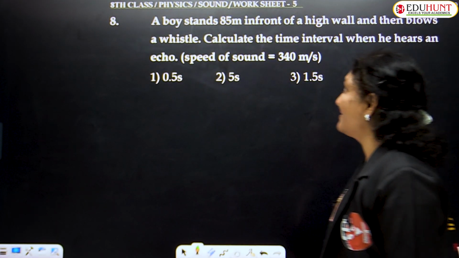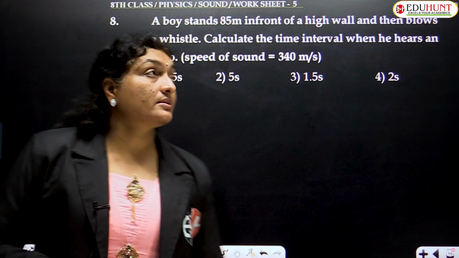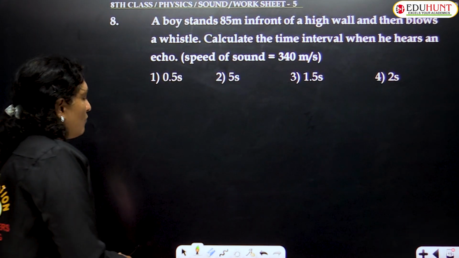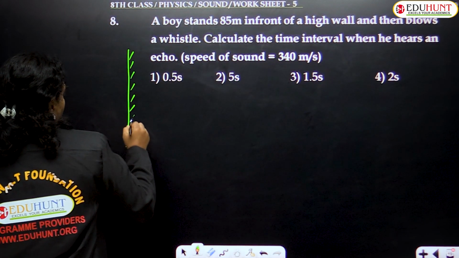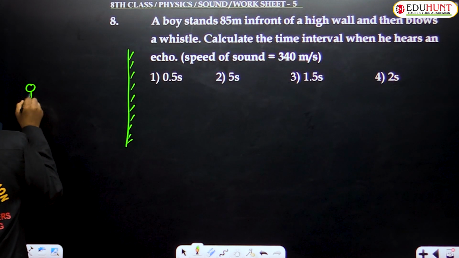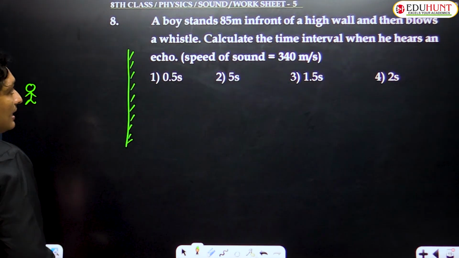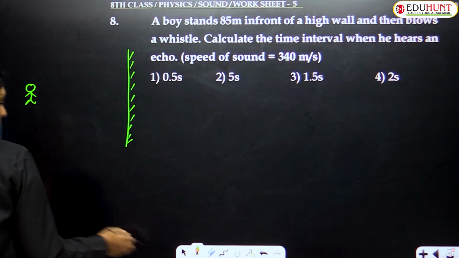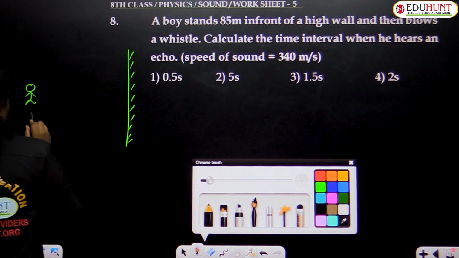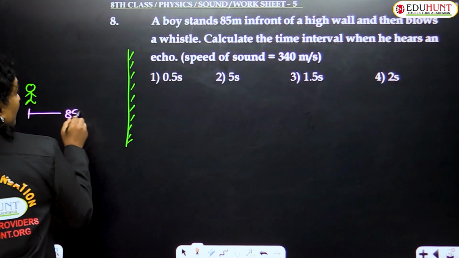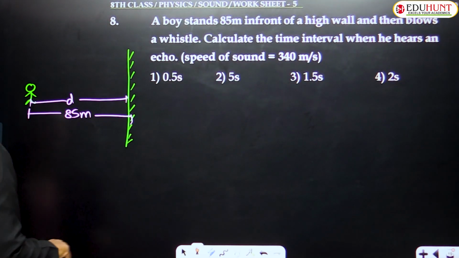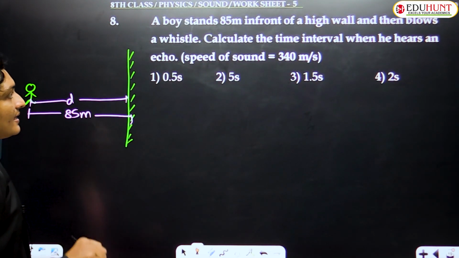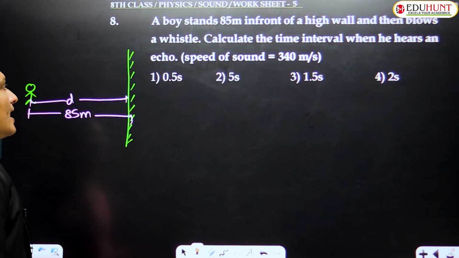Yes. A boy stands 85 meters in front of a high wall. So what is given? A high wall is there. In front of that high wall, a boy is there. Okay. And then what is the distance they have given you? The distance between the boy and the wall is 85 meters. So the value of D is given as 85 meters. Calculate the time interval when he hears an echo.